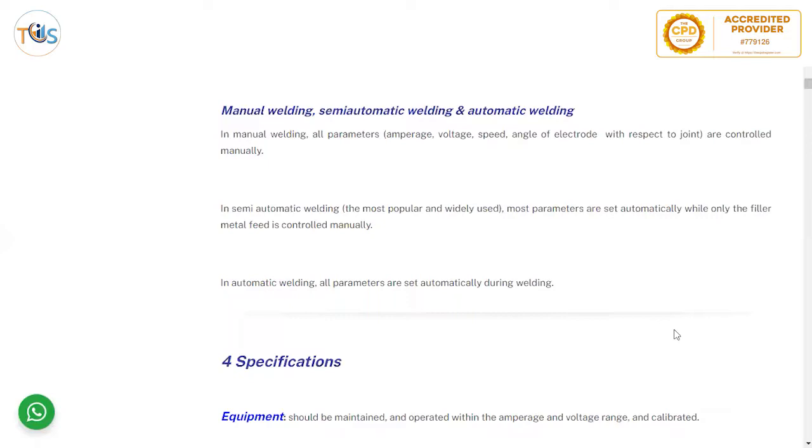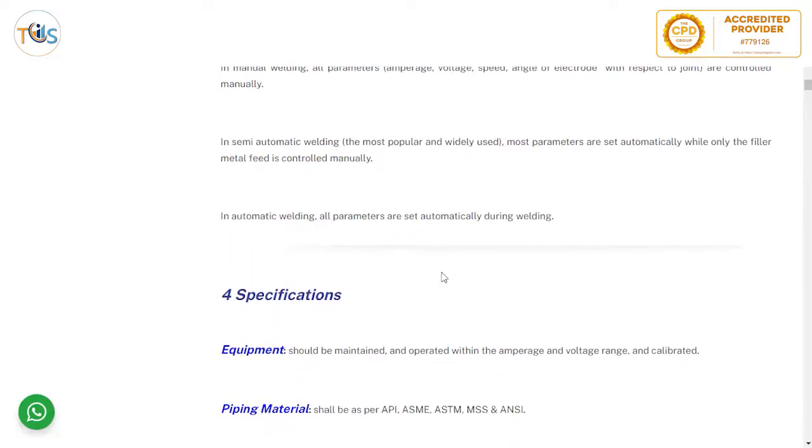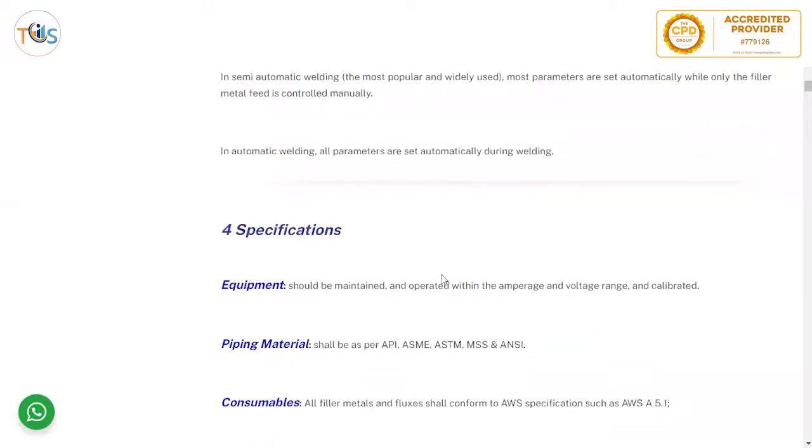Semi-automatic welding, the most popular and widely used. Most parameters are set automatically, while only the filler metal feed is controlled manually. In automatic welding, all parameters are set automatically during welding. So the most popular one is semi-automatic, where the filler metal is fed by the welding operator.